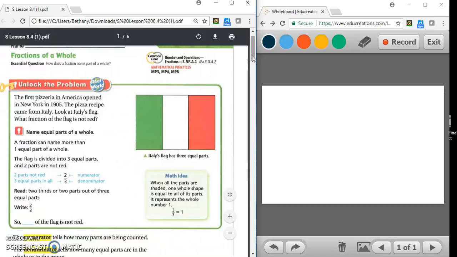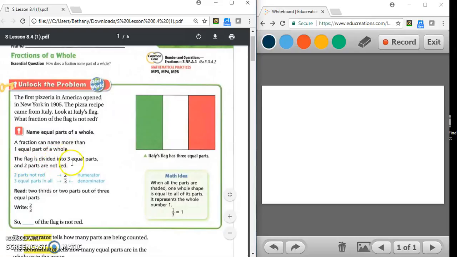The Unlock the Problem says, the first pizzeria in America opened in New York in 1905. The pizza recipe came from Italy. Look at Italy's flag. What fraction of the flag is not red? Well, fractions name equal parts of a whole. A fraction can name more than one equal part of a whole.